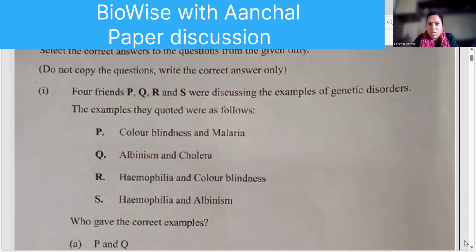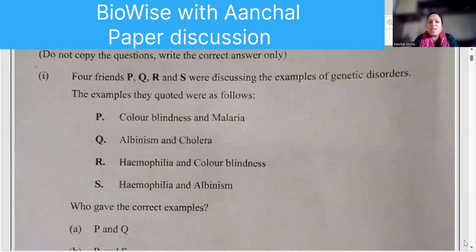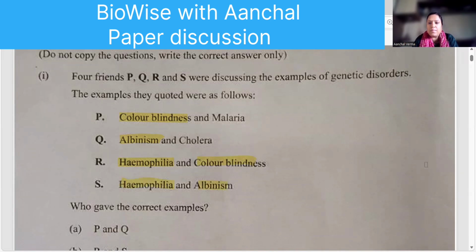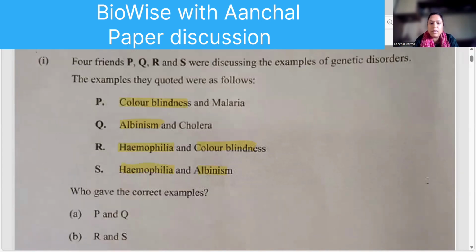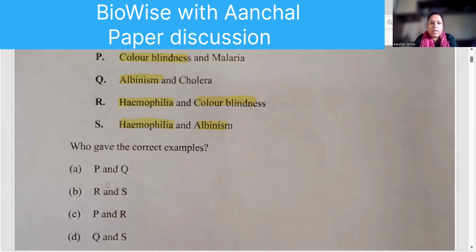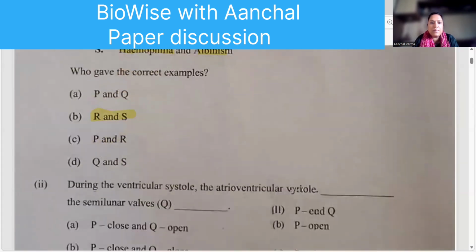So four friends P, Q, R, S were discussing examples of genetic disorder, and as we have done it earlier, which one we'll consider: color blindness is a genetic disorder, albinism is a genetic disorder, hemophilia and color blindness, right? And hemophilia and albinism. So R and S gave the right answer. So the correct answer is R and S. Correct? Moving to the next.